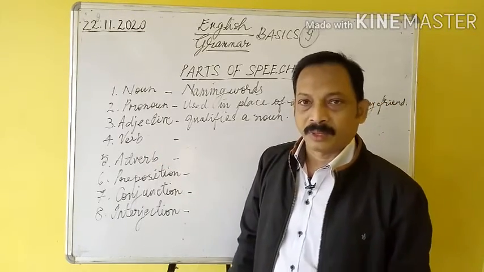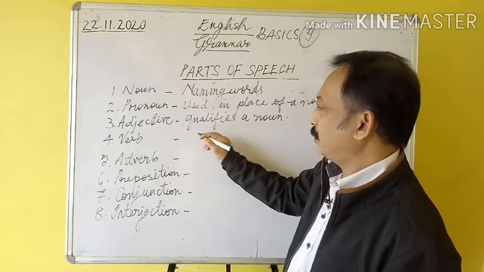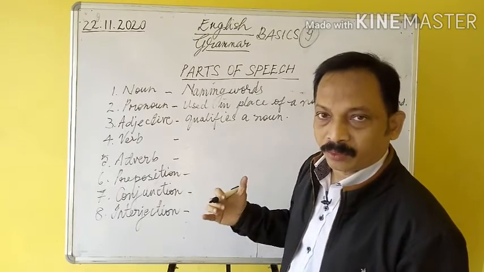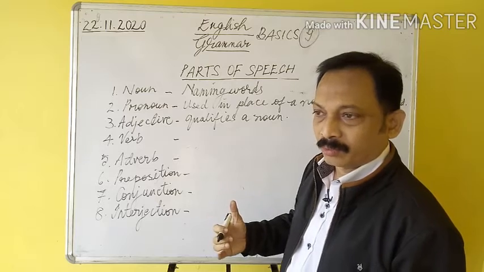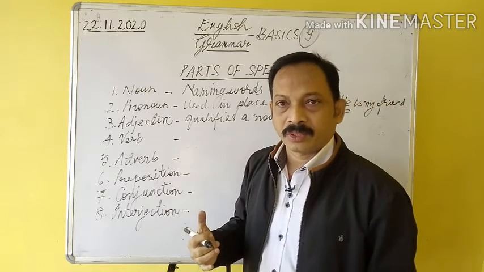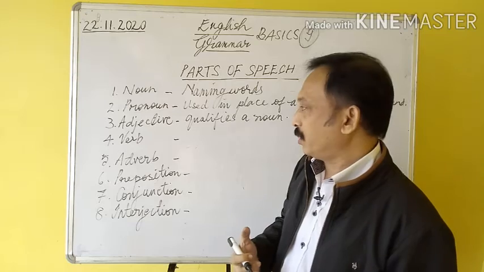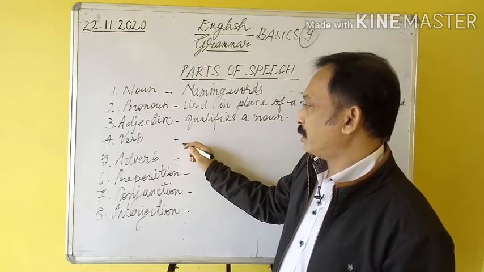Verbs are doing words. In simple words, we can say verbs are doing words or action words, but they also denote a state of being or position. Alright, so verb denotes doing or being.